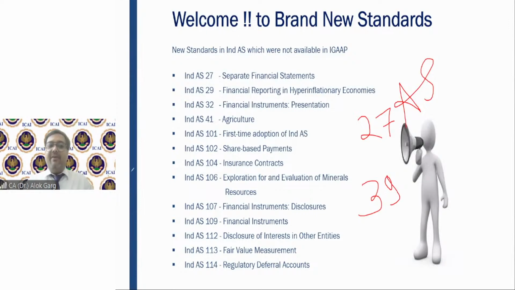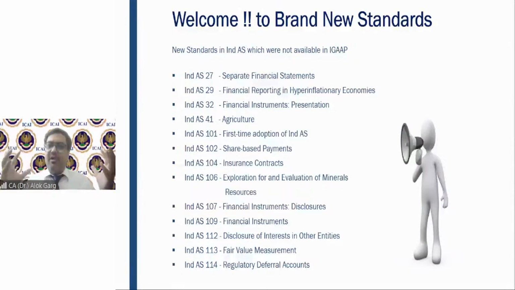With this, we have completed introduction to IND AS, friends. Now, friends, we have 39 Indian accounting standards, right? And friends, if I talk about the structure of Indian accounting standard, it starts with the objective, right? Like when you read property, plant and equipment IND AS 16 standard, it starts with the objective, and in the objective part it says that the objective of IND AS 16 is to prescribe the accounting treatment of property, plant and equipment and depreciation, right?